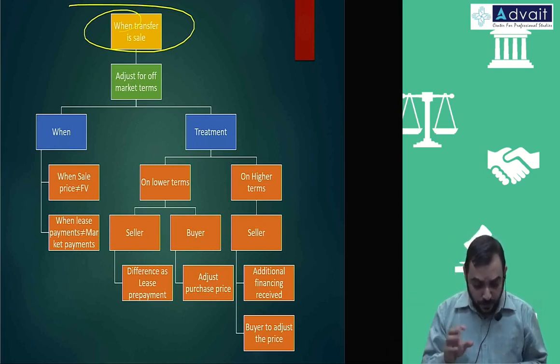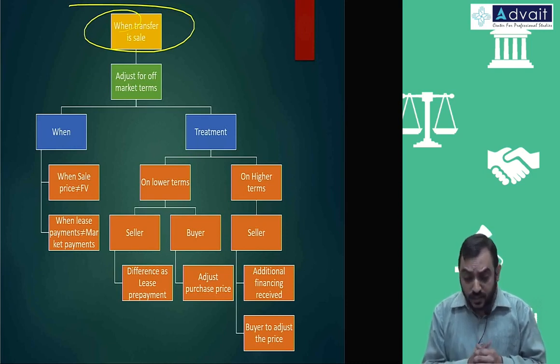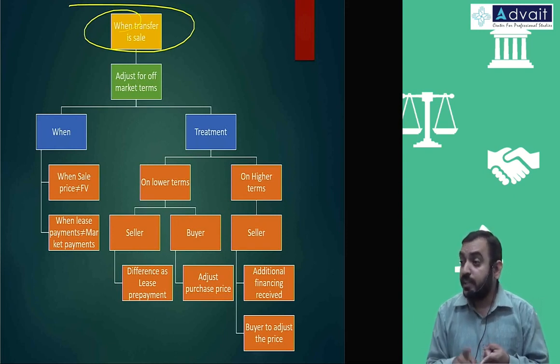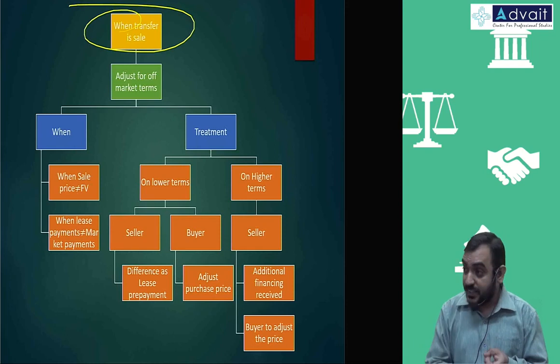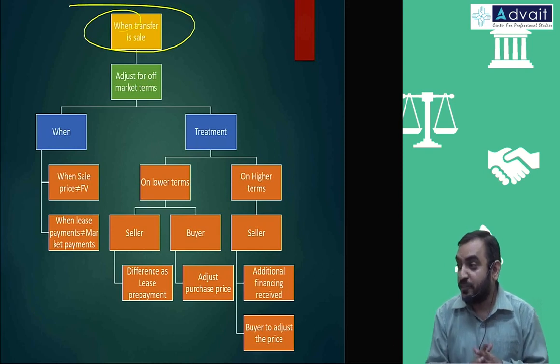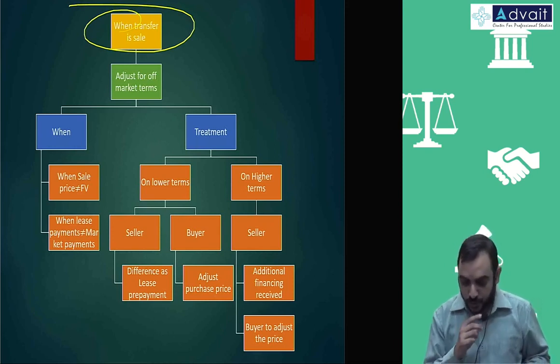So this part and the previous part put together, we should do one problem. And then we have to do one problem on transition. When you are moving from existing Ind AS 17 or AS 19 to Ind AS 116, what are the changes? Should you apply retrospective effect or prospective effect, that alternative, and then one problem on that. And the differences: between Ind AS 17 and Ind AS 116, between Ind AS 116 and AS 19, and between Ind AS 116 and IFRS 16. Those are the differences that we need to understand. That part we'll take up tomorrow.